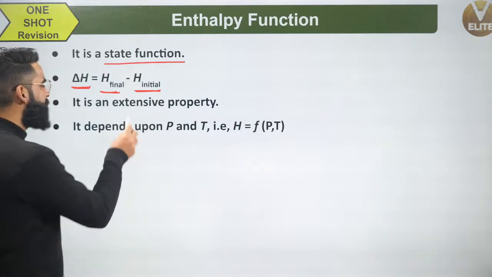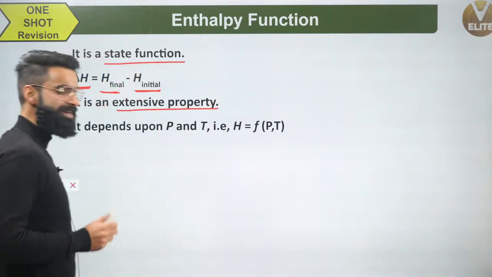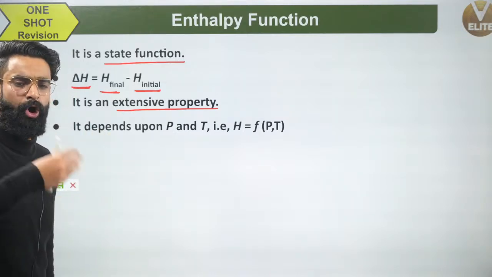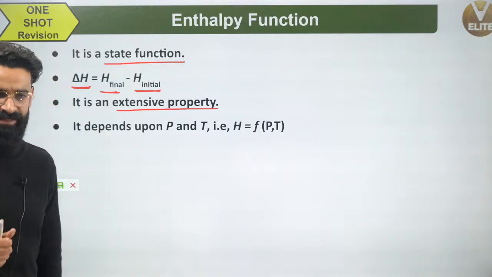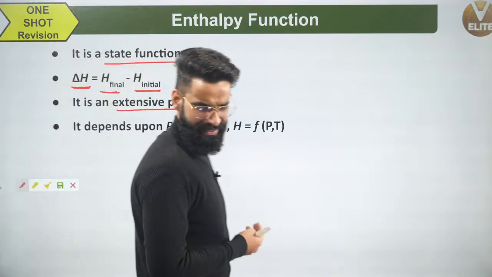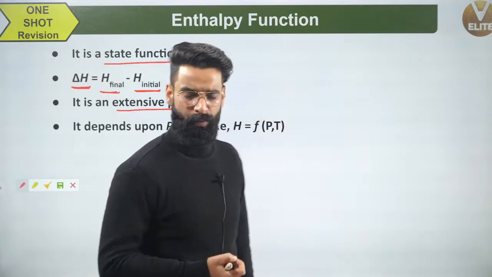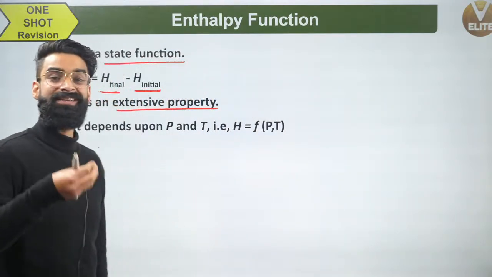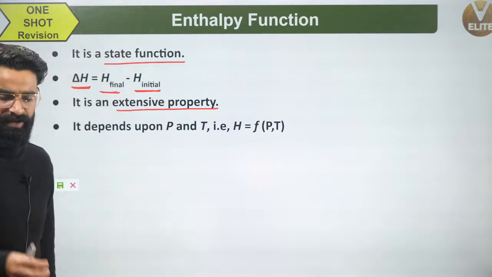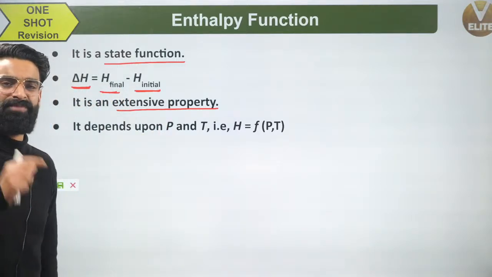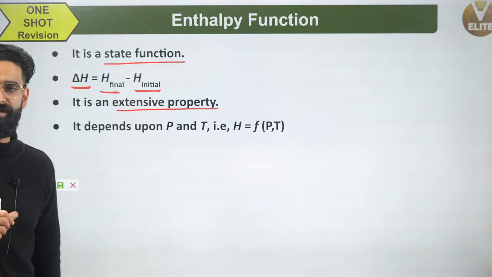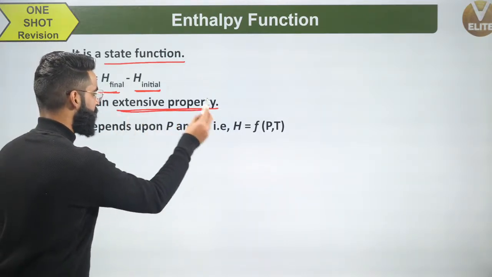Enthalpy is an extensive property. The value of enthalpy of a system changes on changing the amount of substance present in the system. What is an extensive property? How do we define it? As you must know, an extensive property is one whose value changes on changing the size of the system, on changing the amount of substance present in the system. If I change the amount of substance present, the value of enthalpy will automatically change. So enthalpy is an extensive property.